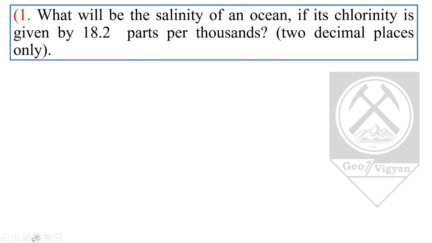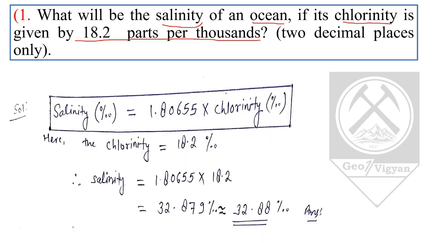Coming to the first question of the NET section, which asks: what will be the salinity of an ocean if its chlorinity is given by 18.2 parts per thousand? Salinity is the amount of salt dissolved in the given body, and here the given body is the ocean. Chlorinity is the measure of chloride content in the ocean, and its value is given as 18.2 parts per thousand. We have taken the chlorine ion here because chlorine is the abundant ion in the ocean.